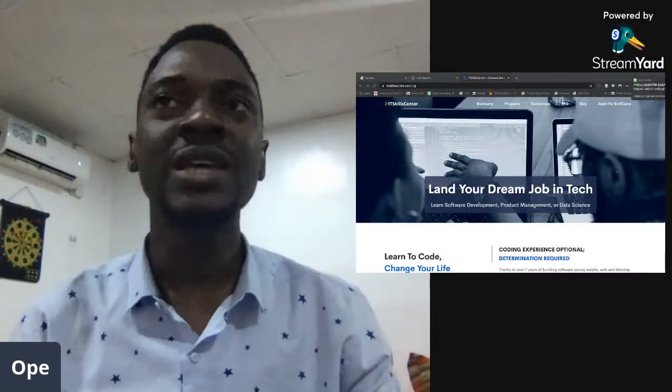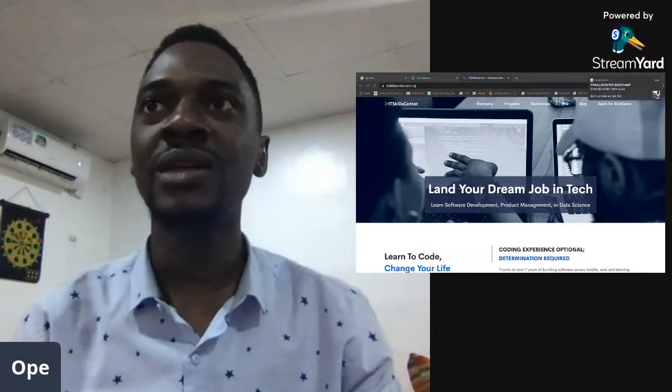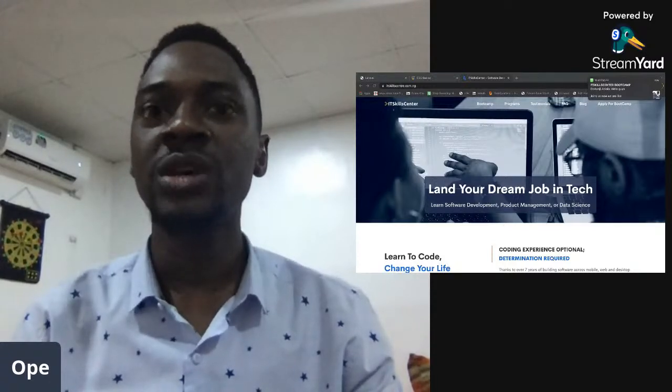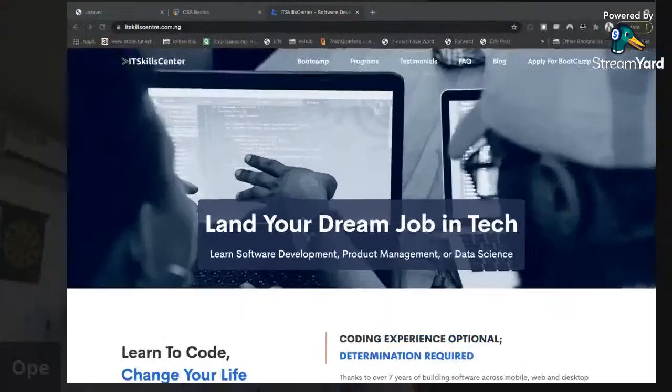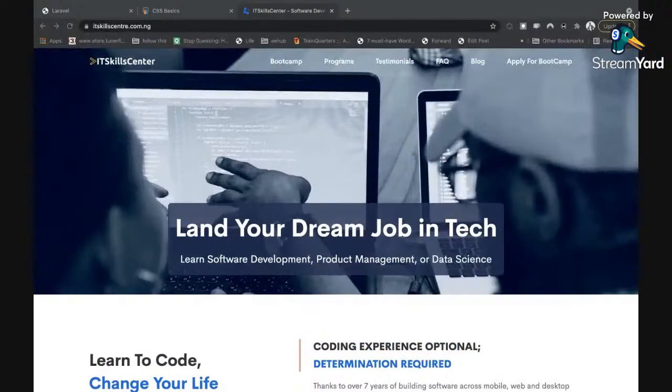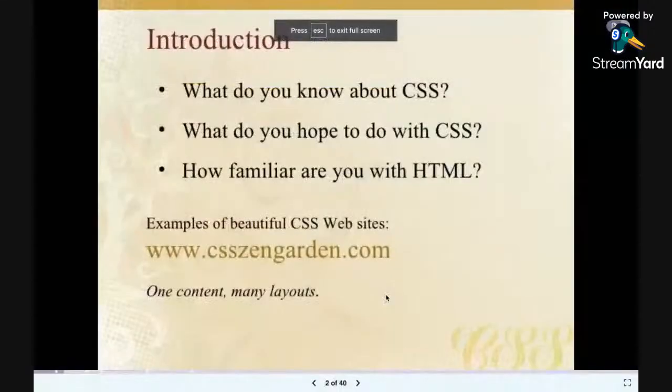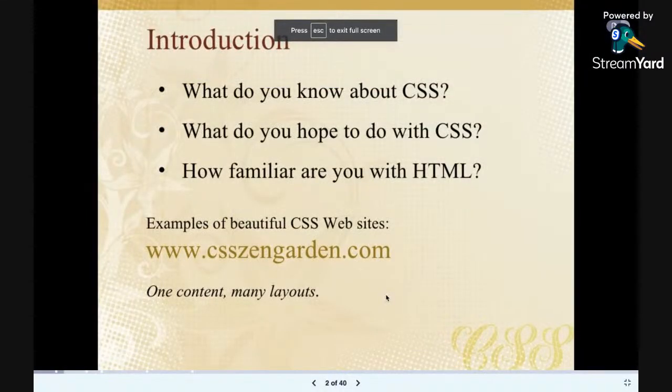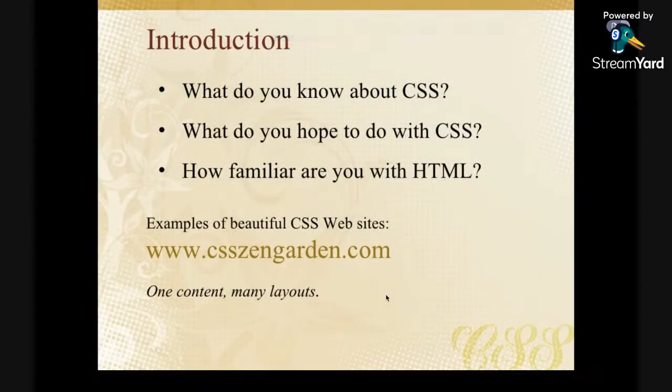So let's get started, right? Let me just switch over my screen to full screen. So quickly, we're going to be looking at CSS. And CSS, like I said, stands for Cascading Style Sheet. I'm sure some people on this stream already know about CSS before now, but just behave as if, or just assume that you don't know already.